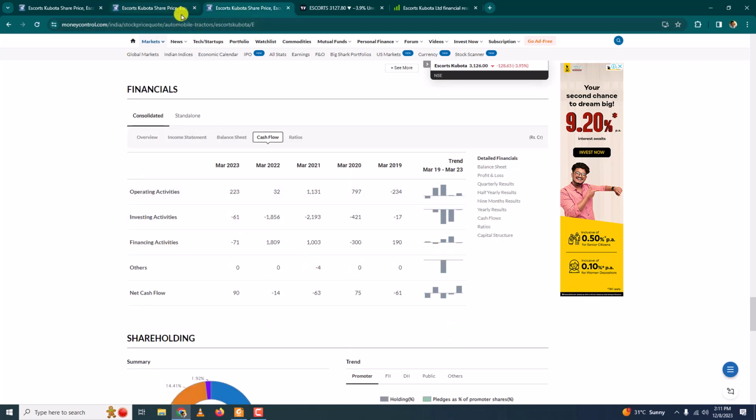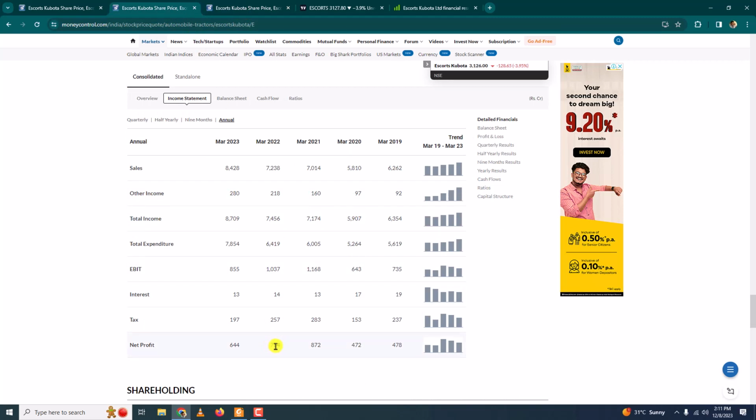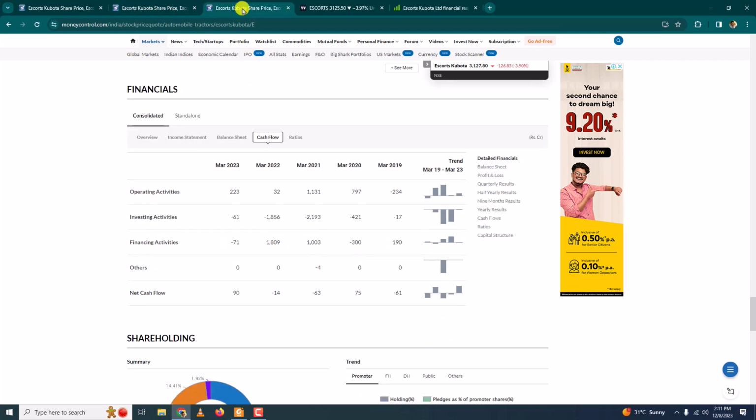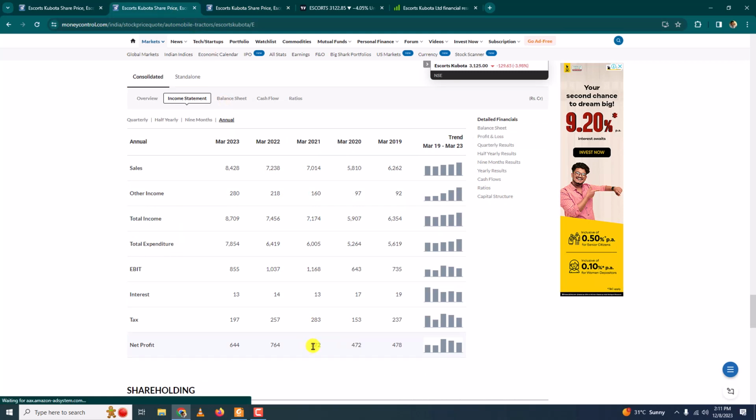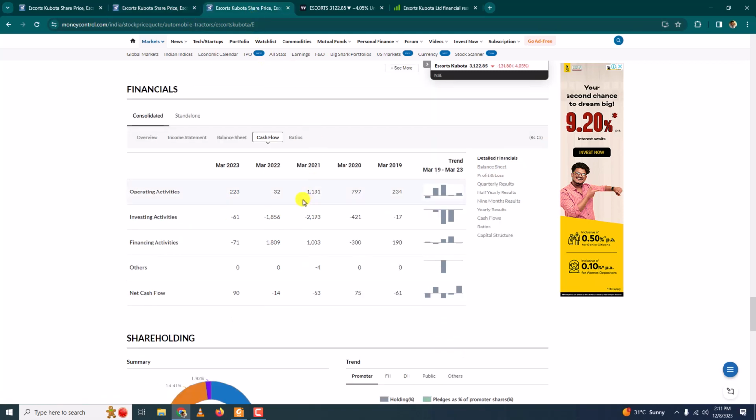Okay, the previous year 764 is the net profit, but the money that has come to the company was only 32. The previous year 872 and there it was 1131. Okay, so this is good. This is what we want. Money has come into the company.